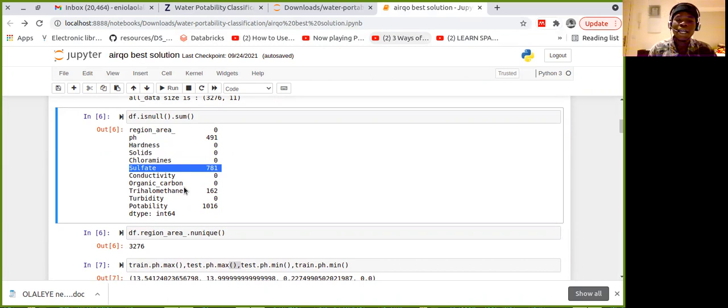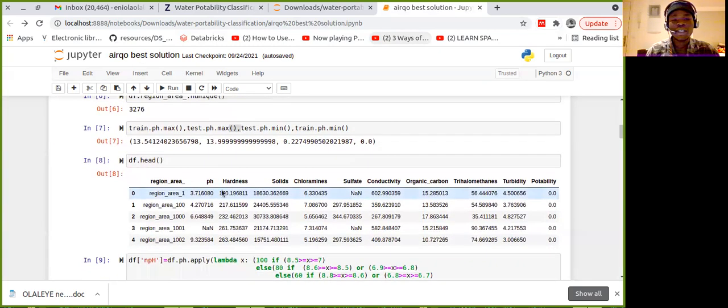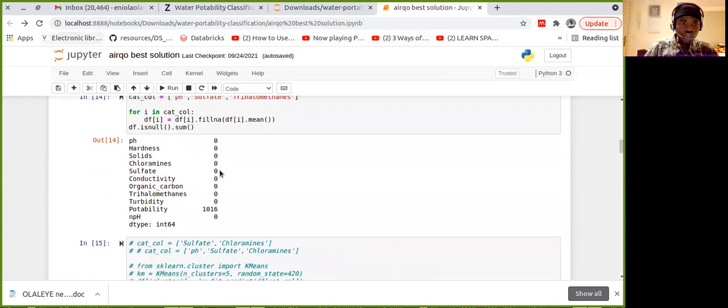Maybe we say the higher the hardness, the lower the pH value. So we can write a conditional statement regarding that. If the hardness is between, let's say, 180 to 300, the pH value is meant to be around, let's say, 3 to 4, that kind of thing. So that's actually a very good way of doing that. Yeah. So let's just move.